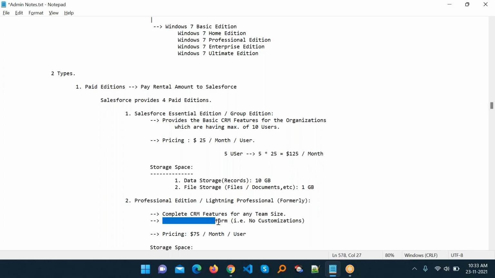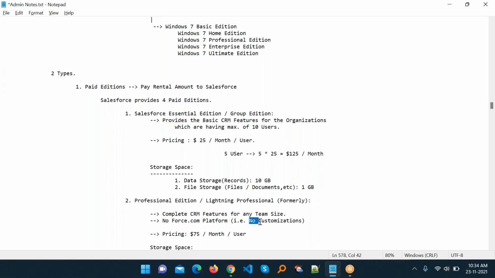So here, no customization is provided by Salesforce. This is the one drawback, because this edition doesn't have the force.com platform. The force.com platform is always used for customization. So if you don't have it, you cannot create any Apex, any trigger, any Visualforce page, any LWC component, any Aura component, or any integration. So we cannot provide any customization in it. This is the drawback of the Professional Edition.